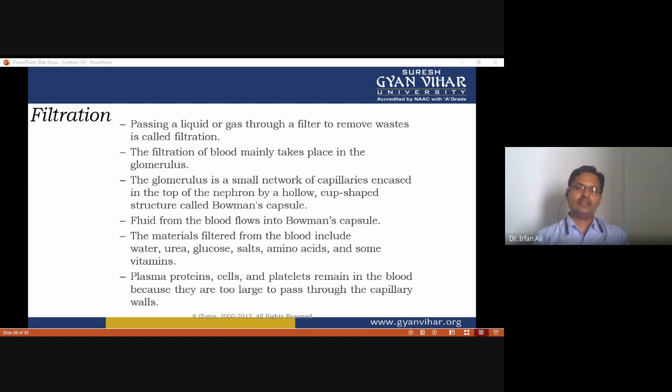The material filtered from the blood includes water, urea, glucose, salt, amino acids, and some vitamins. Plasma proteins, cells, and platelets remain in the blood because they are too large to filter along with these substances.